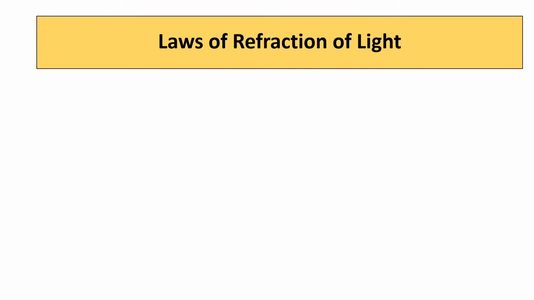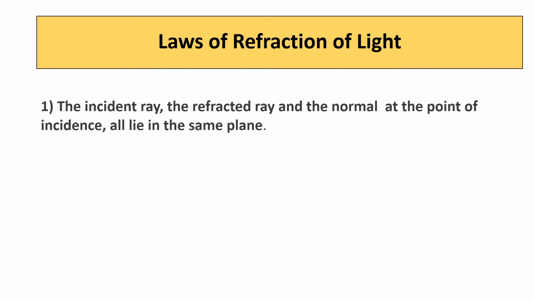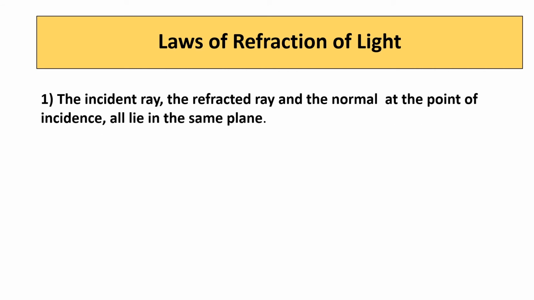Let us study the laws of refraction of light. The first law states that the incident ray, the refracted ray and the normal at the point of incidence all lie in the same plane. This law is similar to the first law of reflection. The only difference is that here instead of reflected ray we use the term refracted ray because this is refraction.